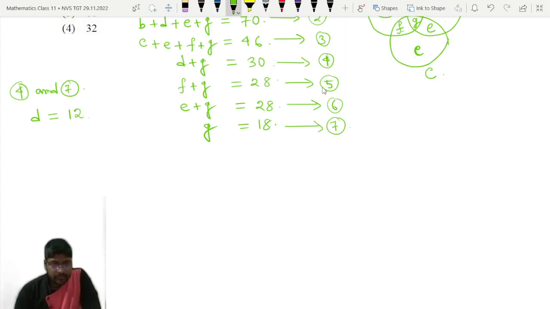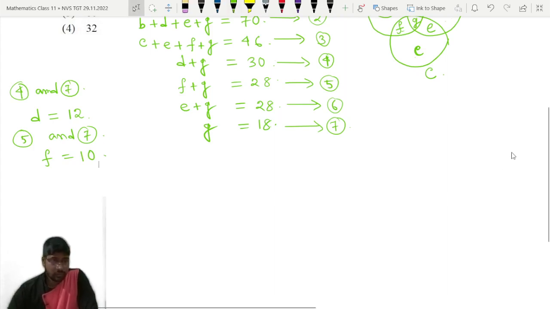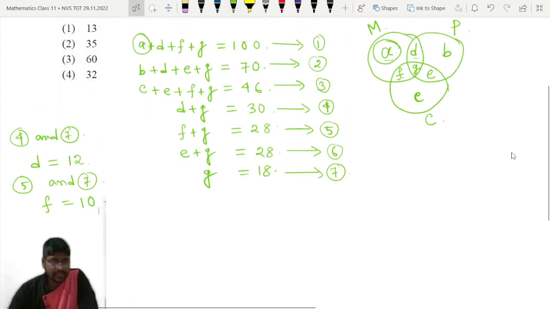Now from 5 and 7, what will we get? We will get the value of F. F is equal to what? G is equal to 18, so F is equal to 10. So D and F we have got, and G we already have. So now come to equation 1.